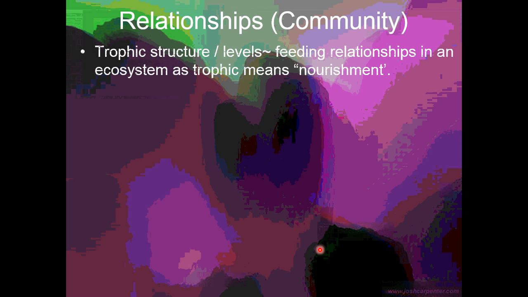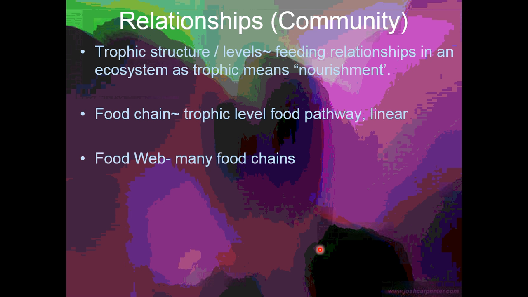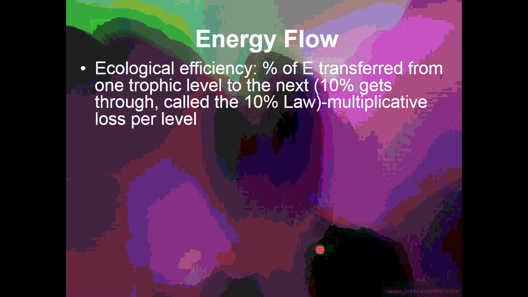Here's some relationships that you need to know about. Obviously, the food chain and the food web show how those organisms are all related to one another, and then the trophic structure is just the feeding relationships or nourishment levels. So keep in mind that energy flows from the producers to the primary consumers to the secondary consumers, but when that energy is transferred, a very small amount of the energy actually gets transferred. Only 10% of the energy gets moved from one level to the next, and that's called the 10% law.